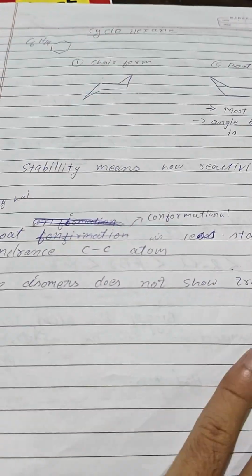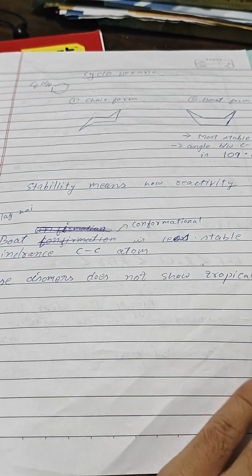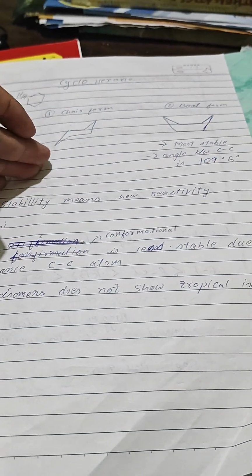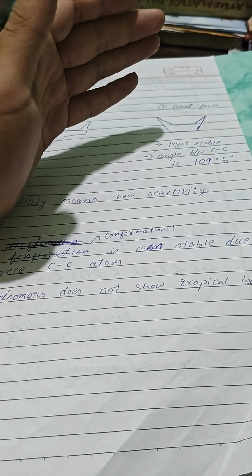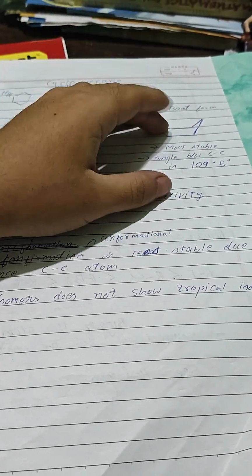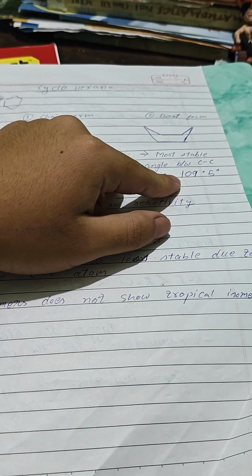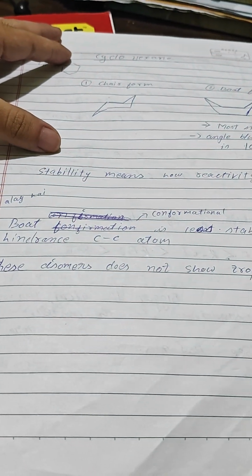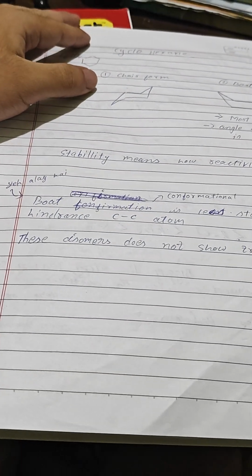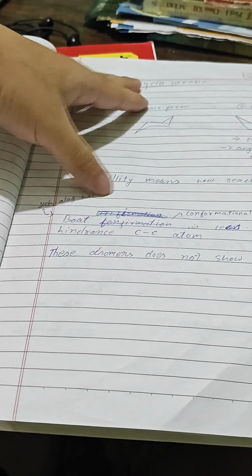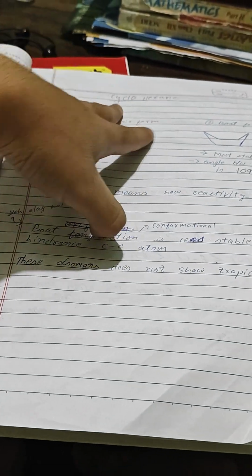Now let's go for cyclohexane. For cyclohexane, there are two forms, chair form and boat form. Just remember, the chair is the most stable one. It has an angle between carbons of 109.5 degrees. Stability means how reactive it is. Very simple. Both conformations are stable due to hindrance of C-C atoms.